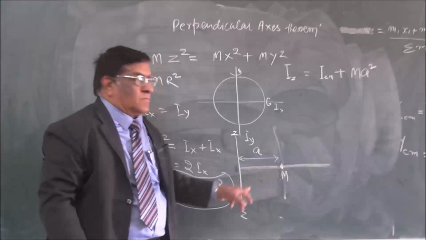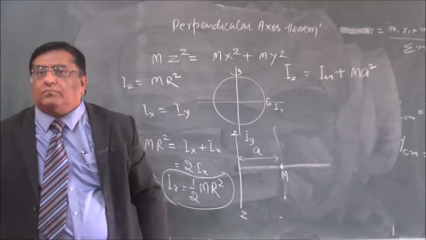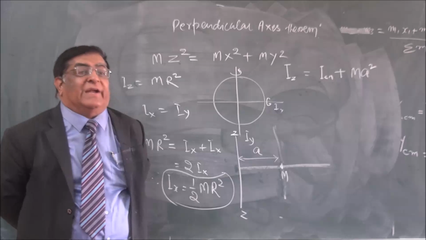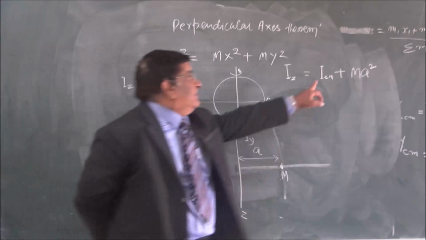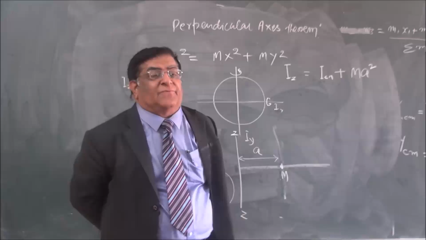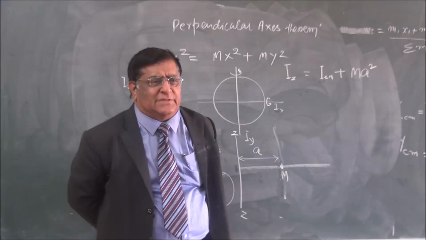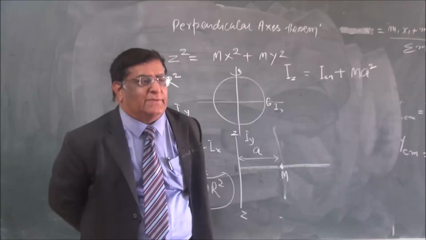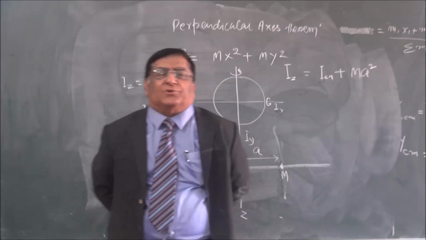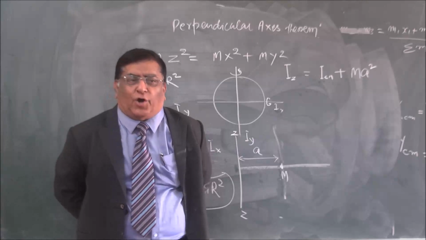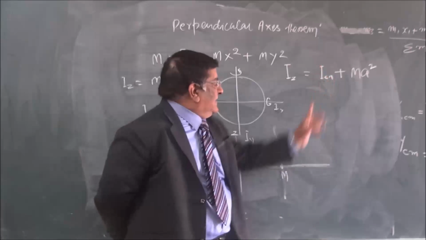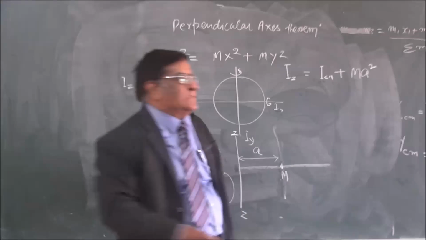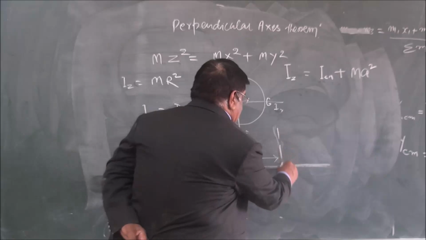Same thing. What you are supposed to remember here in advance is the value of I_CM for a rod. Anyone remembers? ml square upon 12. Right. Very right. L is the total length, m is the mass of the rod, and for this axis it is ml square upon 12. That is for the axis passing through the center of mass.